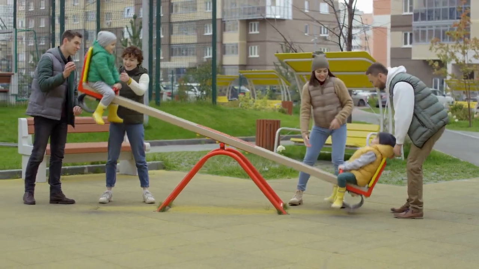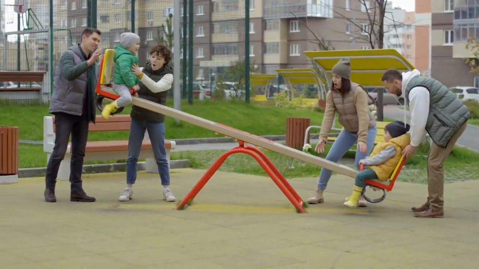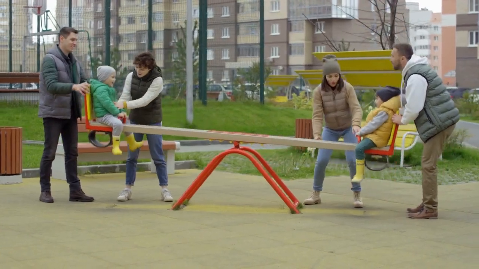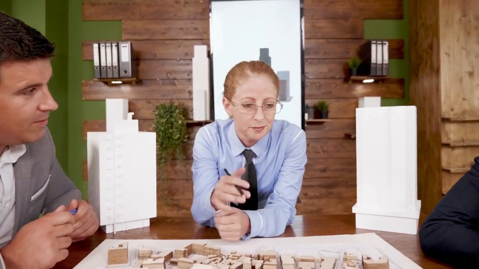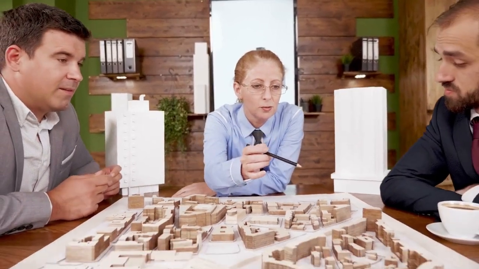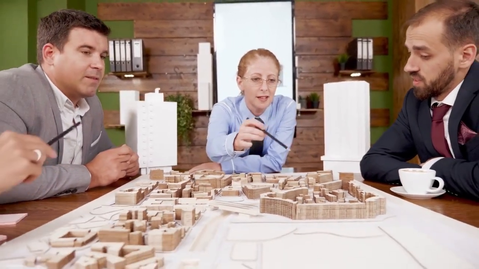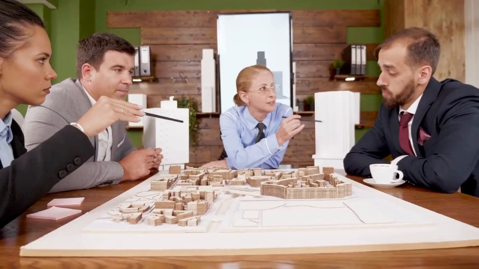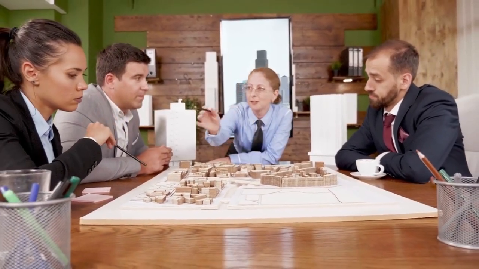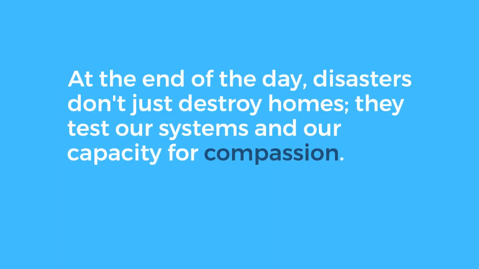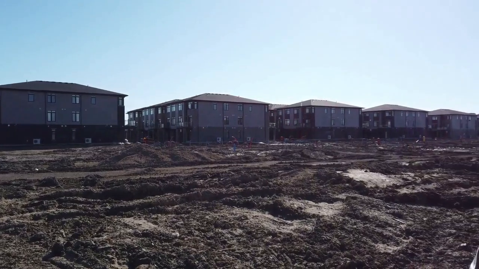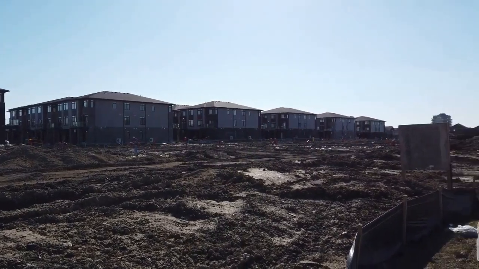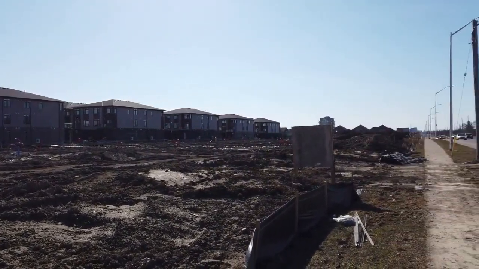While these solutions aren't without challenges, they present an opportunity to rethink how disaster recovery is handled in the US. By balancing public spending with fairness and encouraging innovative models like land trusts and nonprofit-driven rebuilding, we can create a system that better supports disaster victims without placing undue burdens on taxpayers. At the end of the day, disasters don't just destroy homes, they test our systems and our capacity for compassion. Understanding how different places tackle these challenges gives us a chance to rethink and improve.